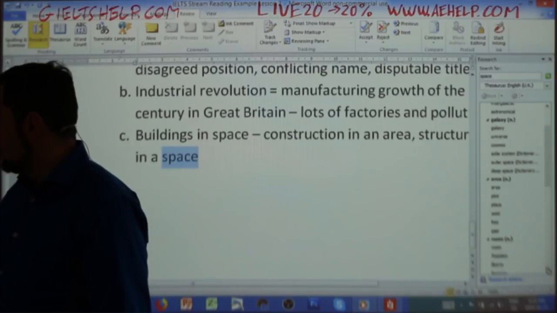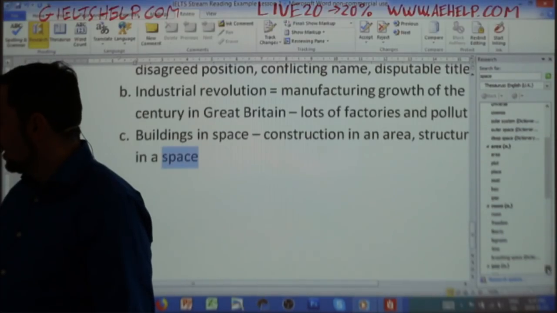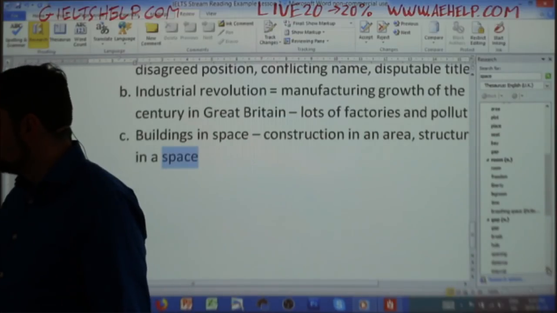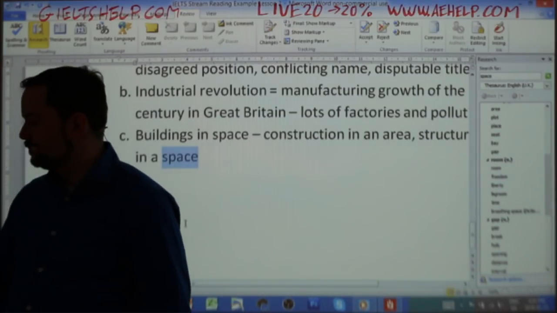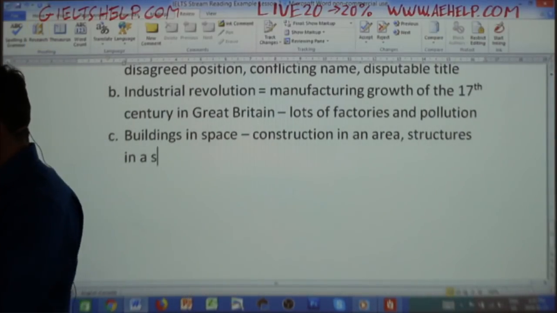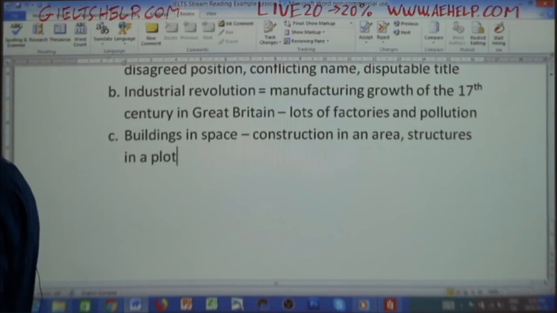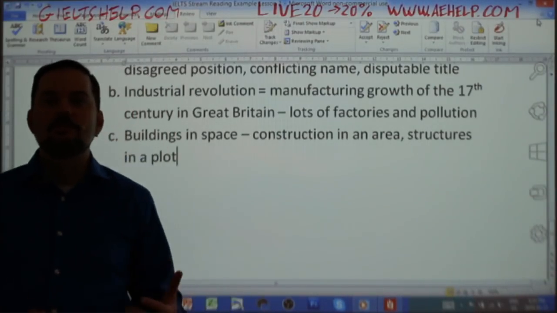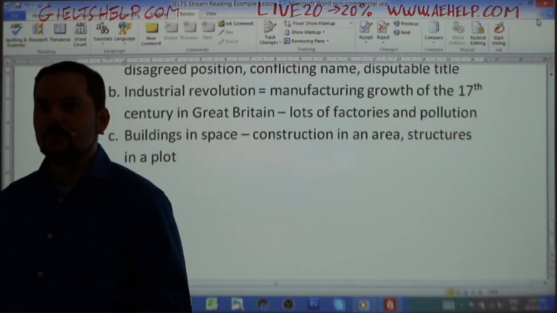So these are the nouns, or room, leg room, breathing room, gap, opening, and so on. So here I can probably use the word plot. Plot is a good synonym in this case. Okay, plot is a piece of land that you build on, or location is another good one as well.